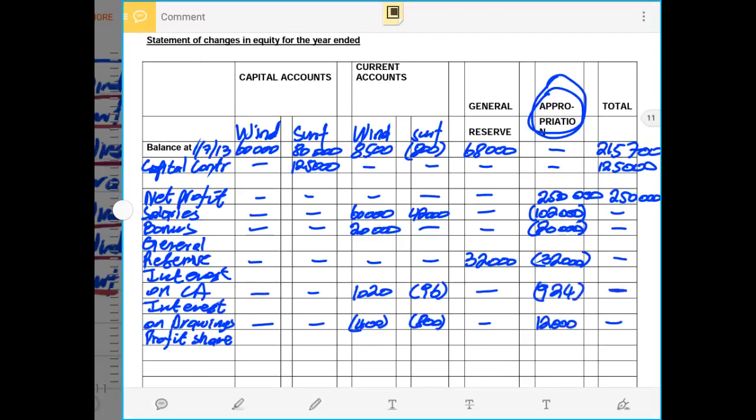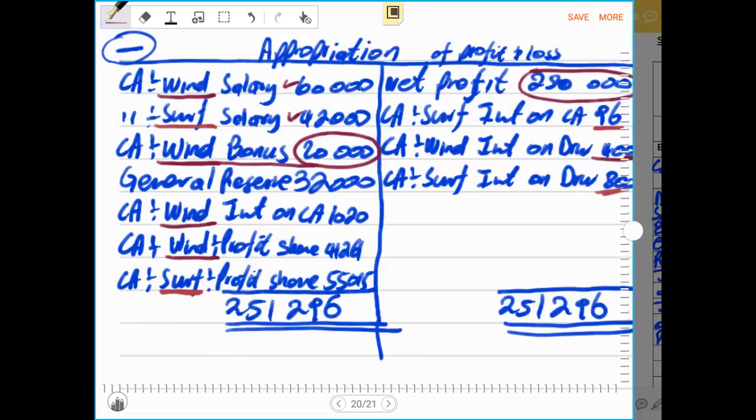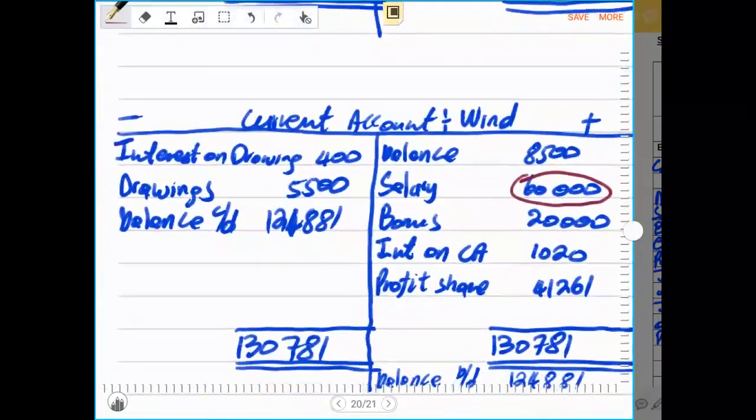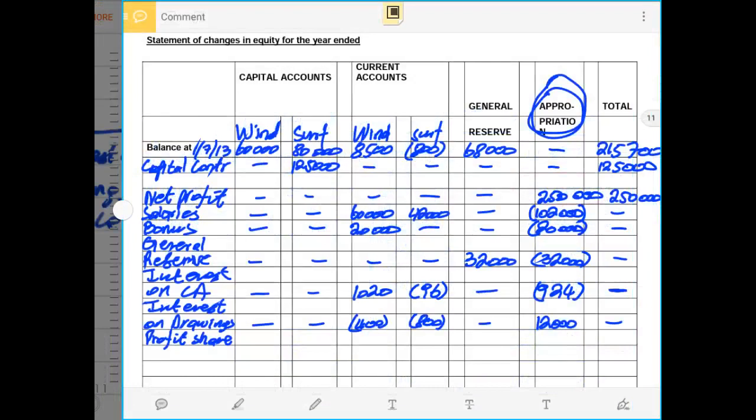So now remember, in this case, you will normally not be required to do the appropriation account in the statement at the same time because it's a repetition. If you are not required to do the appropriation account and the current accounts, but you are required just to do the statement of changes in equity, which is the normal case.